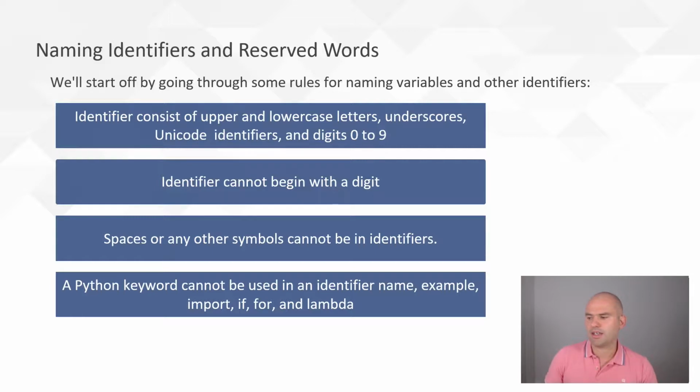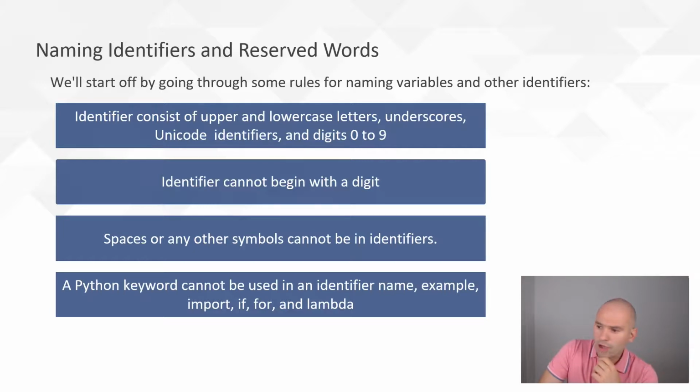A Python keyword cannot be used. So if you type in, I don't know, sum or lambda or def, you're going to notice that the word you type in just changes color to orange, blue, purple. And that means that that's a Python keyword. You cannot use that as an identifier name.